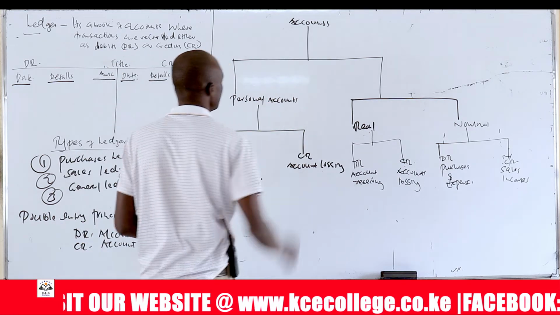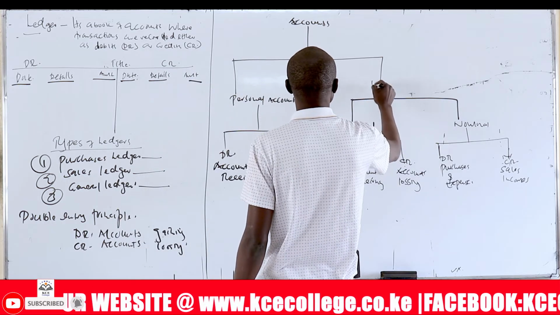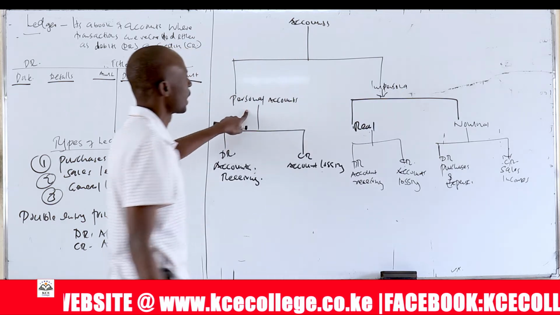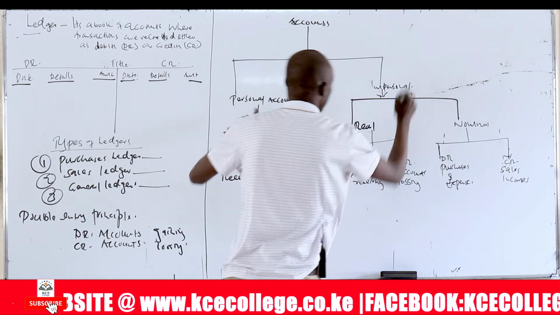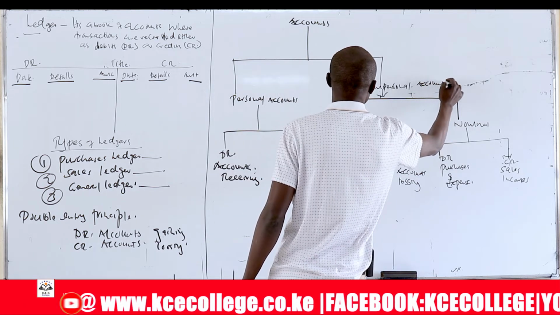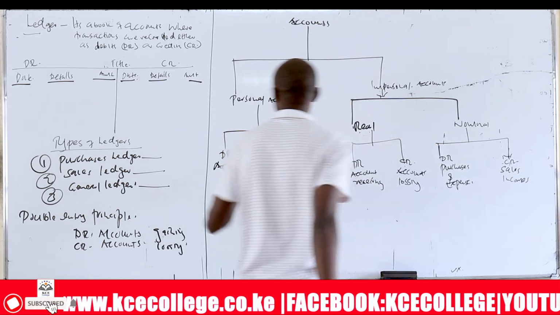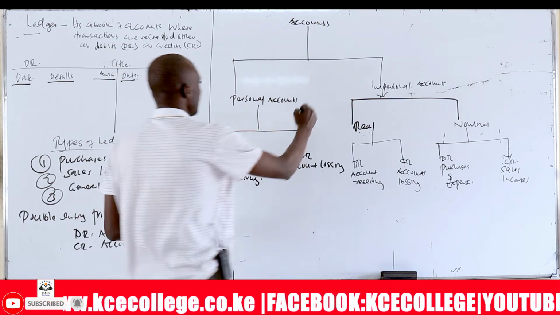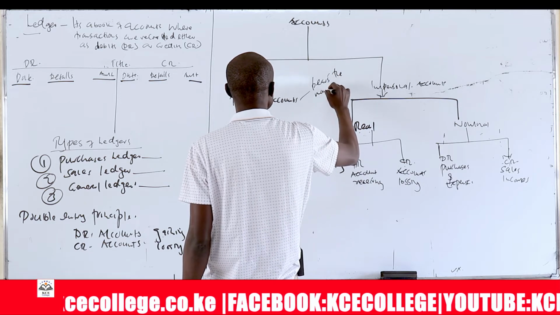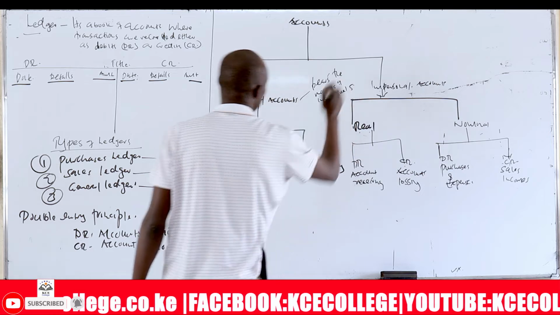So we have accounts, and these accounts are subdivided into personal accounts and impersonal accounts. Impersonal are subdivided into real and nominal. So we have personal accounts. What are personal accounts? The accounts that bear the names of individuals. So the title is the name of individuals.